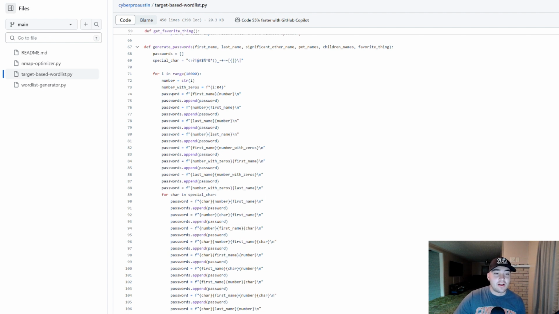And then I also made another variable, number with zeros, so that when you've got a number like 1, we're going to generate a password that is first name, just myself, Austin1. You're also going to have Austin0001.